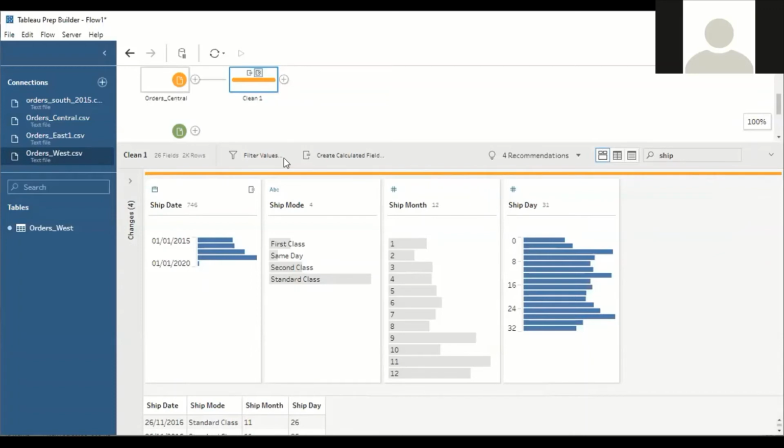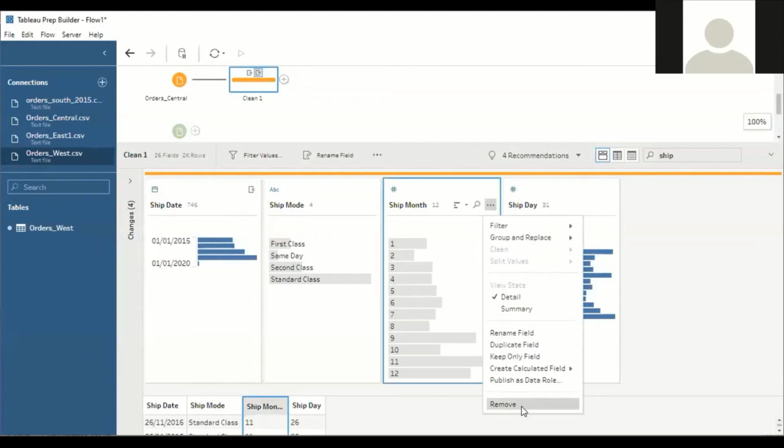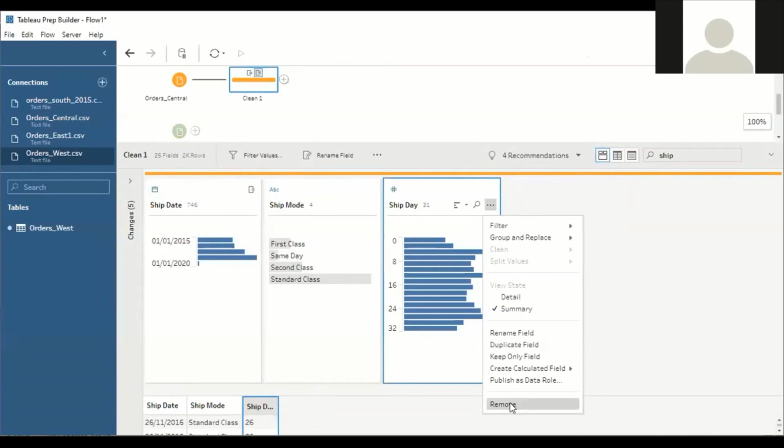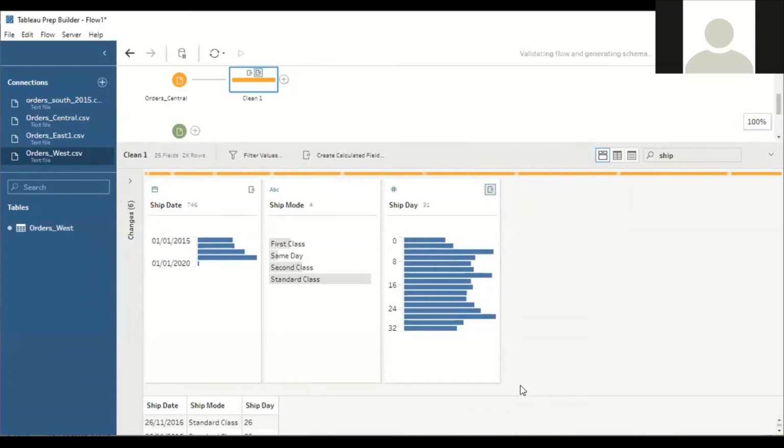I mean, this is the central database now, not the actual sheet, the data we are using in Tableau Prep Builder, not from the actual sheet. Understood? So whatever data is displaying here in ship date and ship mode is coming from the actual sheet. After deleting, data will be considered from the actual sheet for ship date as well as ship mode. Similarly, I will delete ship month also, ship date also. Okay, I don't want these 3 fields. Already I have created ship date.